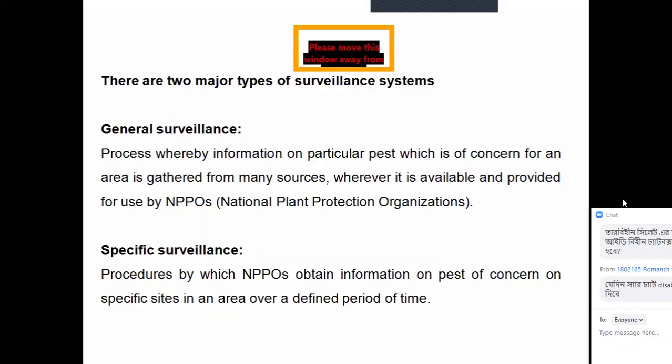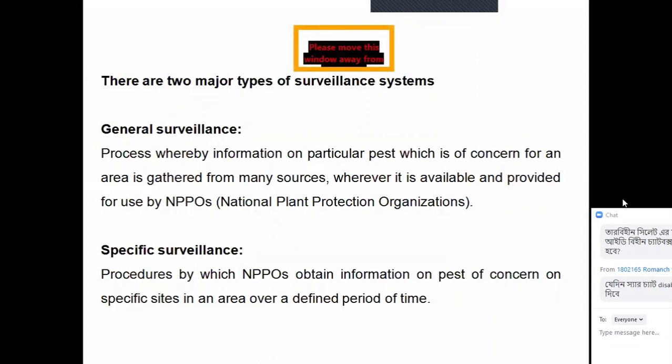This is a process whereby information on a particular pest, for example rice bug, which is of concern for an area, is gathered. If this rice bug is devastating, then it will be of concern. It is gathered from many sources. About the rice bug, we can collect the data from many sources: primary source, secondary source, tertiary source, and so on, by different ways.